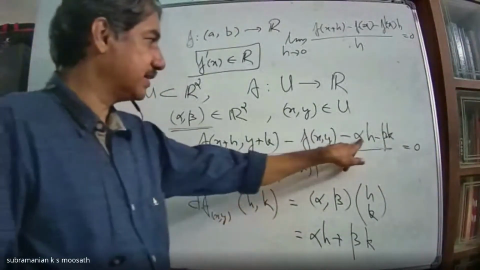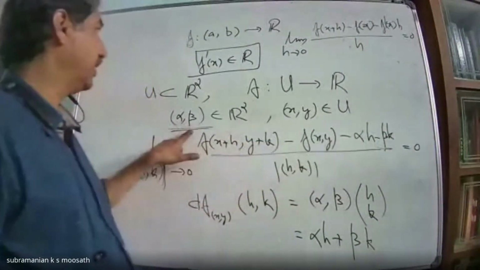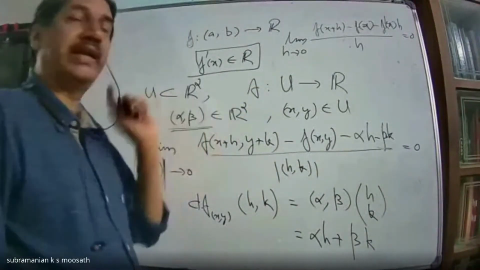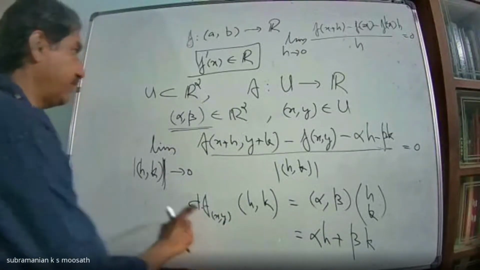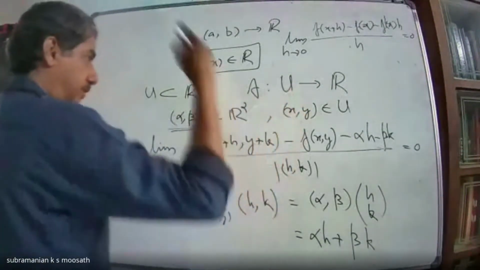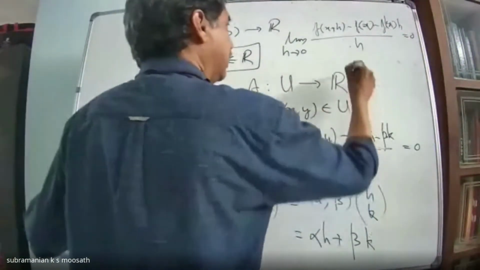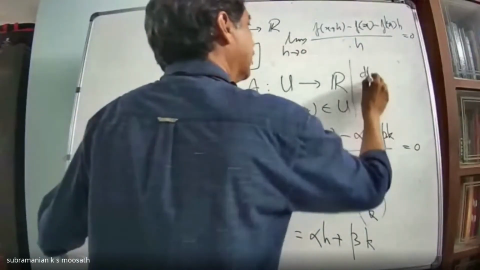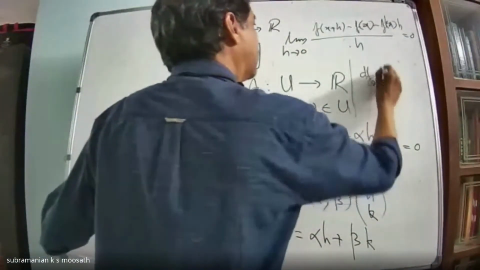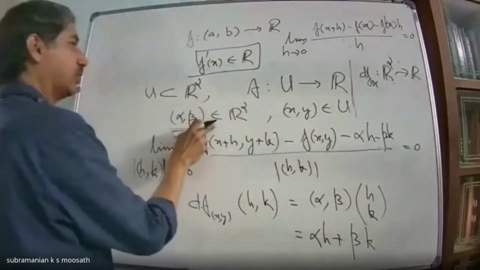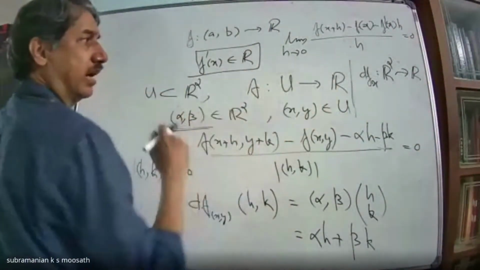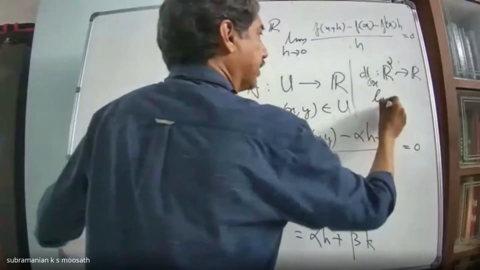Then I will call this (alpha, beta) the derivative of this function at the point (x, y). So the derivative at (x, y), by the earlier definition, is in fact a linear map from R2 to R, because U is from R2 and the range is in R. So it is a linear map here.